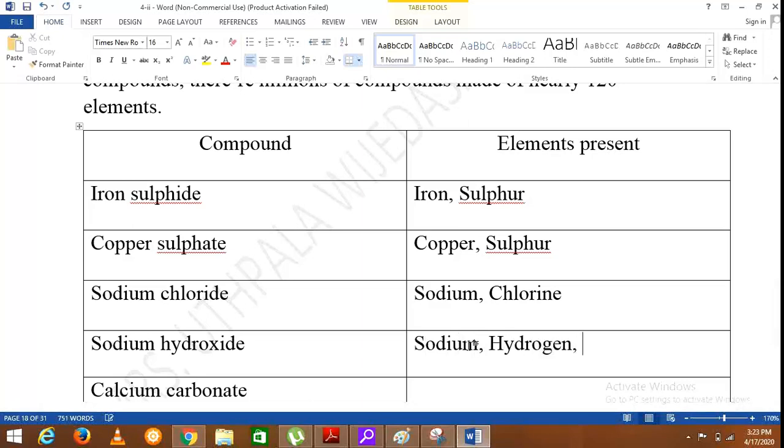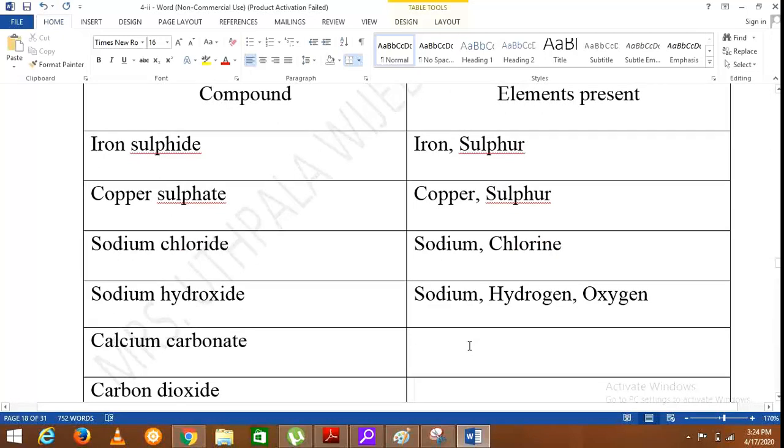Then calcium carbonate. I will just tell you: calcium, carbon and oxygen. Calcium carbonate, the component elements are calcium, carbon and oxygen.